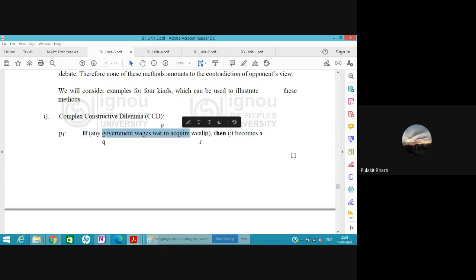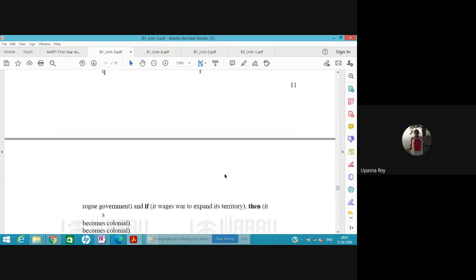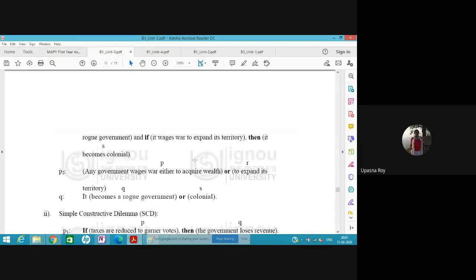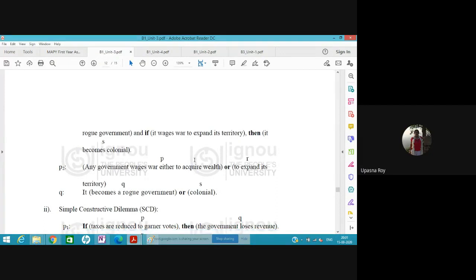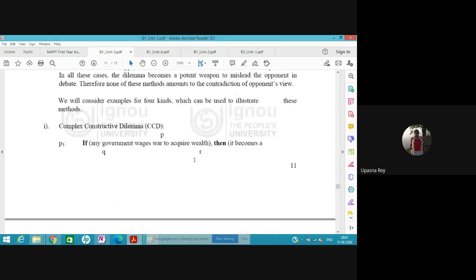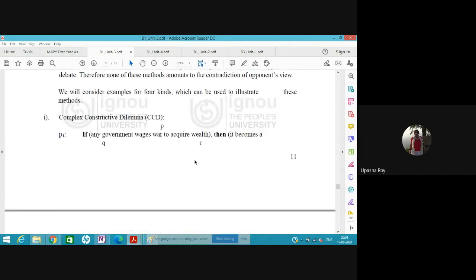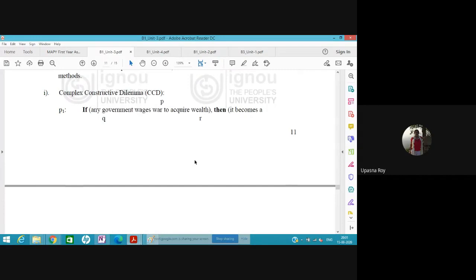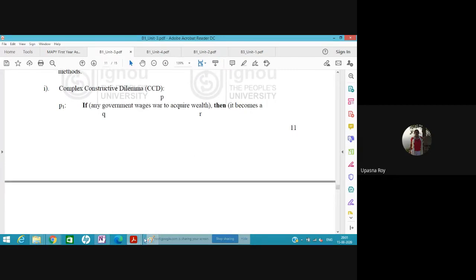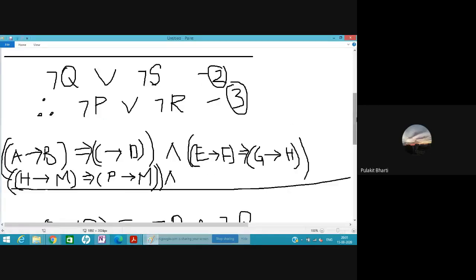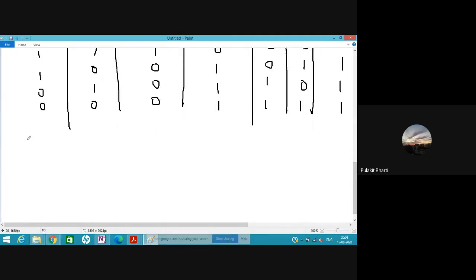If P, then R. Here, if Q and R, what should we do? If Q, then an arrow sign to R, or Q plus R? Statement form: Q is government and R is wealth. So the government wants to acquire wealth. Now how do we put this part into mathematical form? We will write it like this.